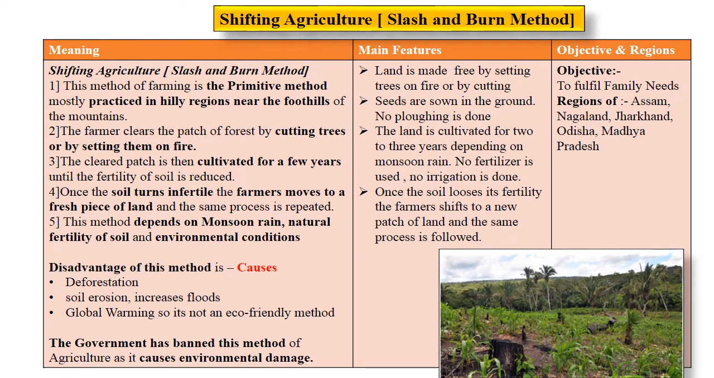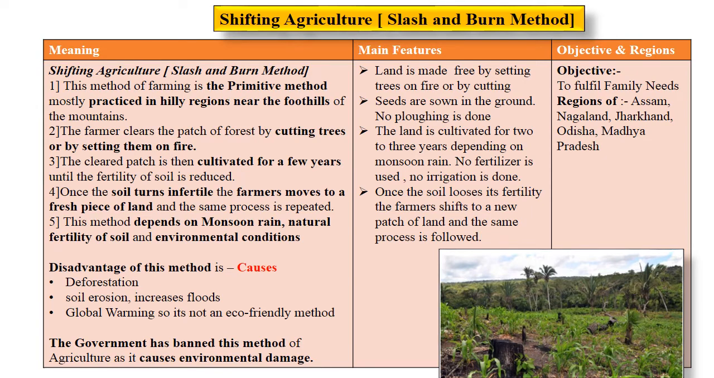Now, this method totally depends on monsoon rain and natural fertility of the soil and the environmental conditions. The most important disadvantage of this method is it causes deforestation on a large scale, it causes soil erosion and also increases floods. Burning of trees causes global warming and that's the reason it is not an eco-friendly method.